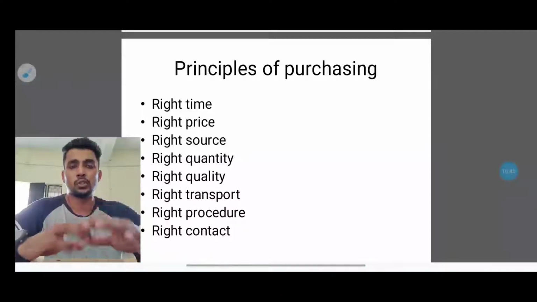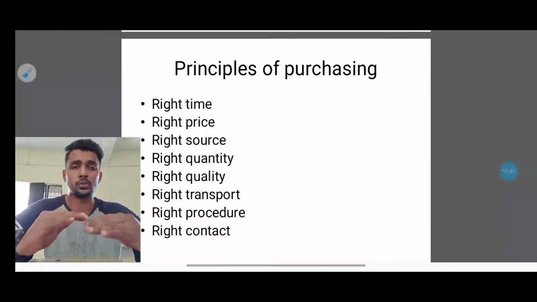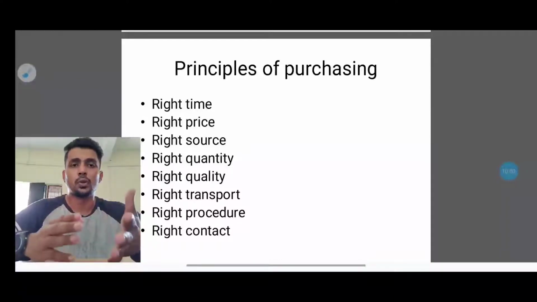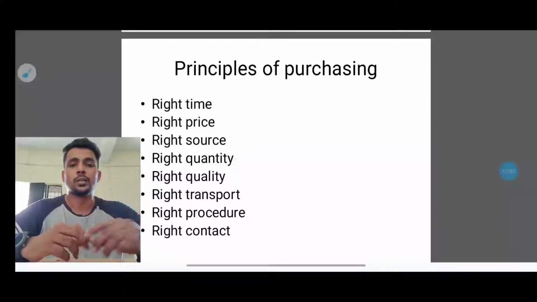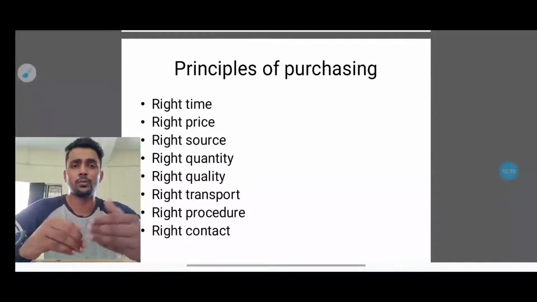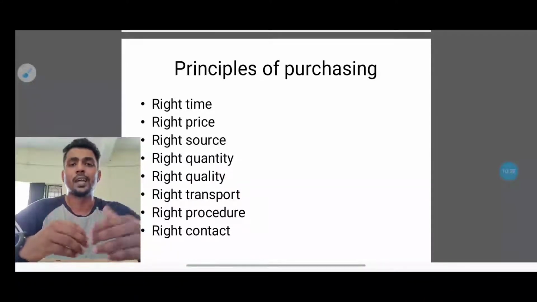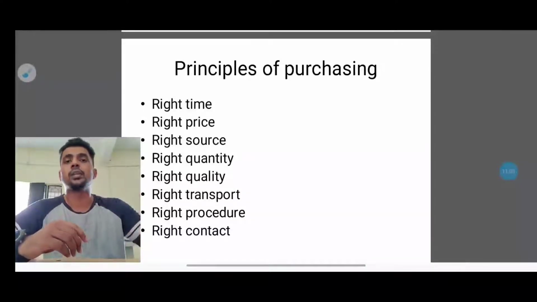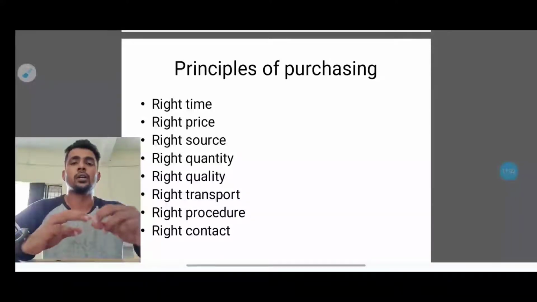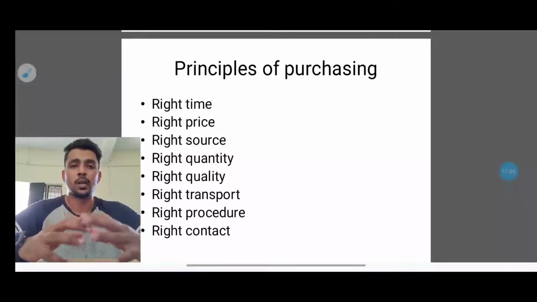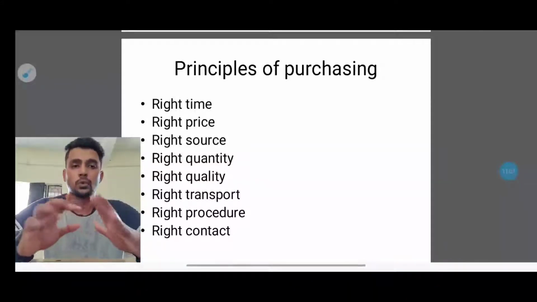Next one, the right procedure. They have to follow the right procedure, because procedure plays a major role. In manufacturing industries, the chief purchasing officer who purchases all those things will follow the procedure, because that is very helpful during the audit time, when they have to submit all the documents in a correct manner, so that there won't be any problem at all.